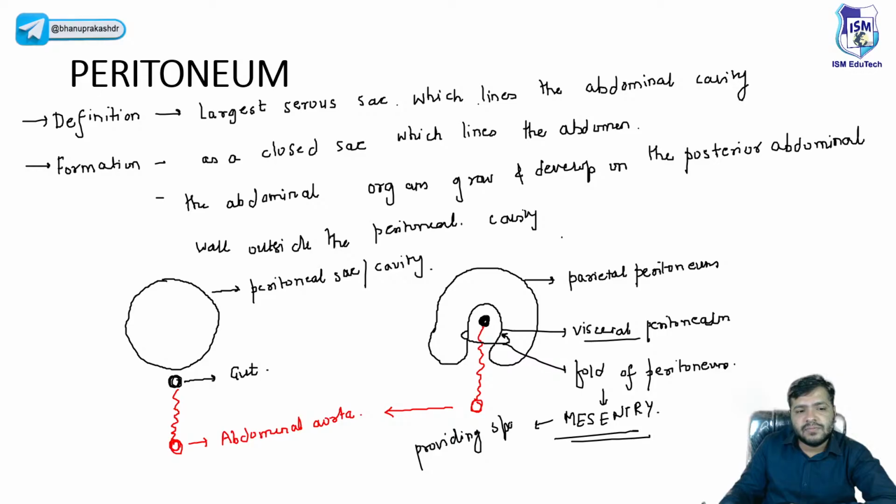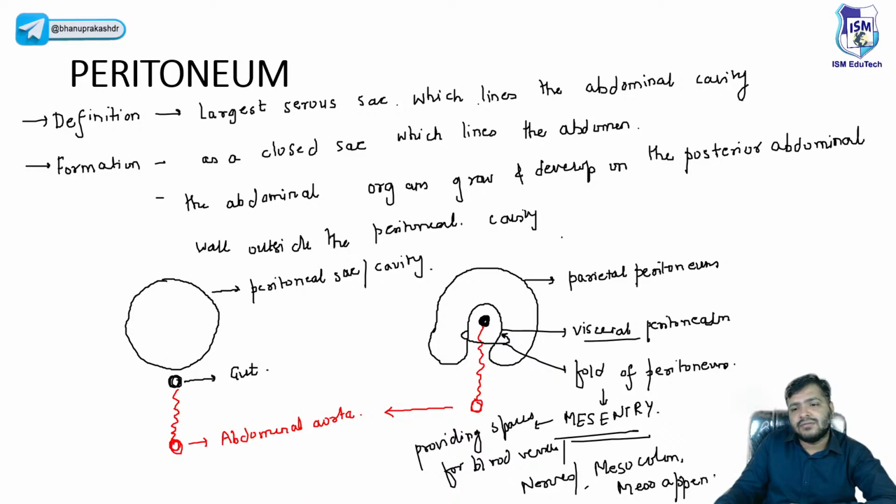It is providing spaces for blood vessels, just like the aorta you can see. Nerves, right? We have, you might have heard, mesocolon, mesoappendix. So yes, these are all the derivatives of the mesoderm only, right? So we have the parietal peritoneum, visceral peritoneum, and the mesentery part. That is the fold of the peritoneum, which is incorporating the blood vessels, nerves, mesocolon, and this.